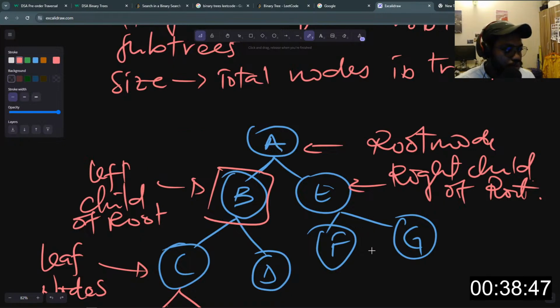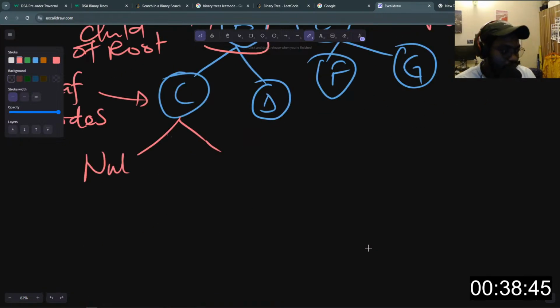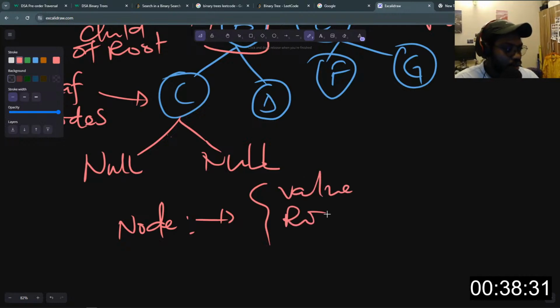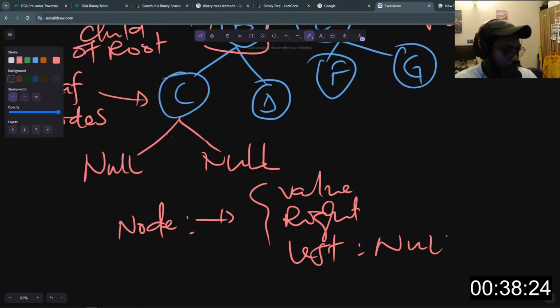And also, let me leave this here, we have something called the node itself, right? Now the node itself has three properties. The node has a value, the node has a right child, like I said, and a left child. By default, these are going to be null, right? Null like this. Until there's a right child, the right child will become a separate node with its own children, if there is.